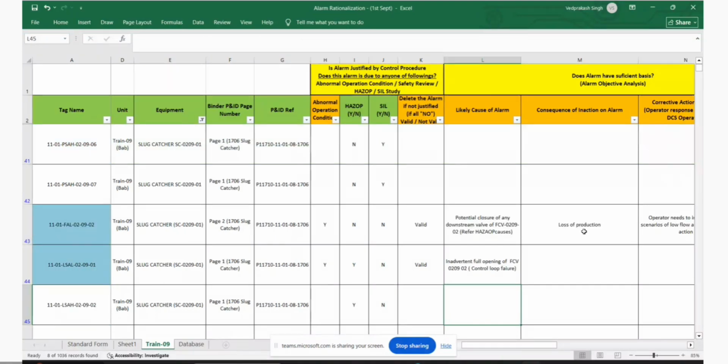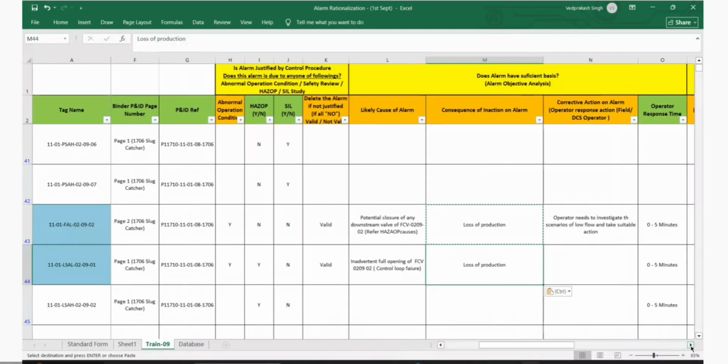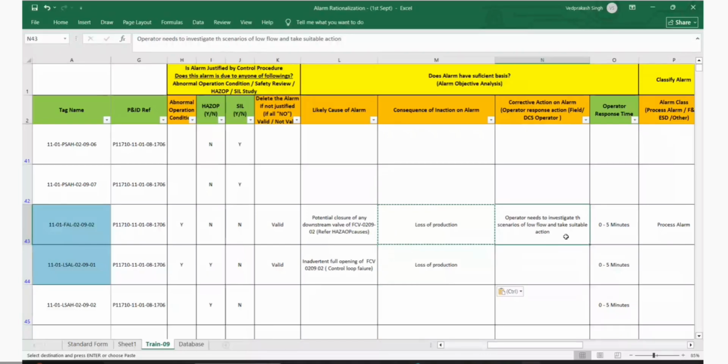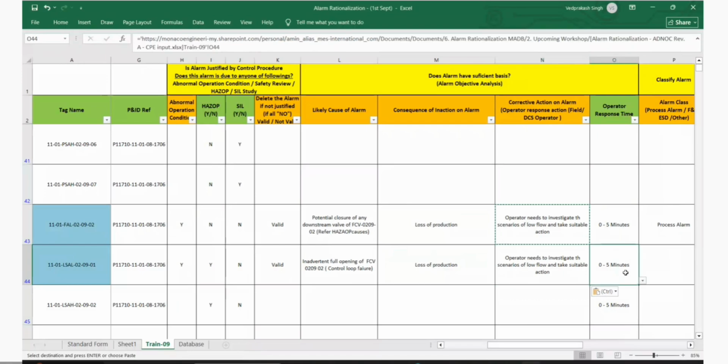Absolutely. So this is ultimate loss of production only, right? So if you are not able to take corrective action, you lose production only. And then operator has to investigate it. It will be similar to the first one. So in this case, it will be higher response time, because already response time is 30 minutes, more than 30 minutes.